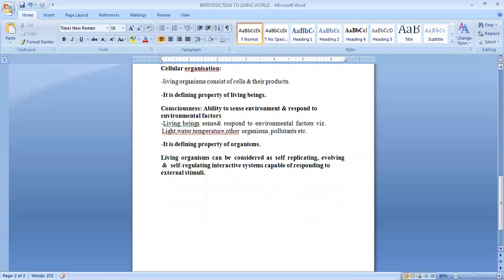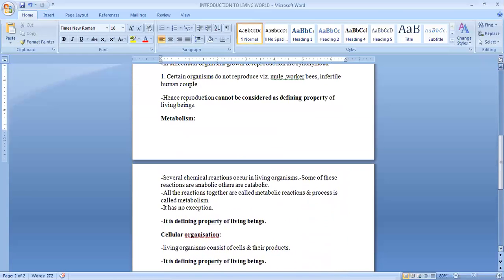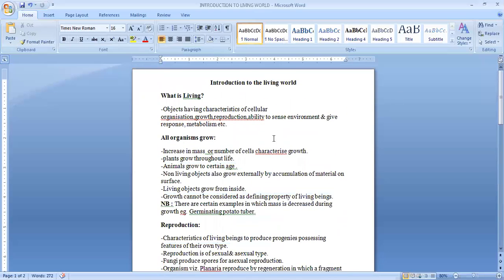So students, we have discussed in today's lecture the defining properties of a living being. What is a living being? An object which has a cellular organization, which can grow, which can reproduce, and which has the ability to sense the environment and respond accordingly. It also has a metabolism for the production of energy.